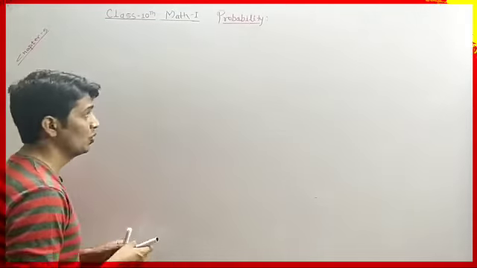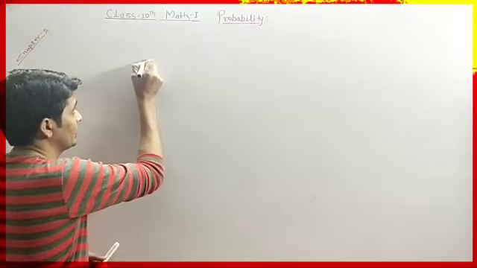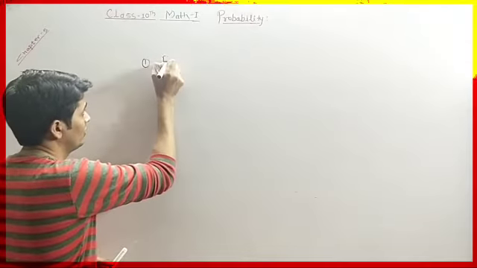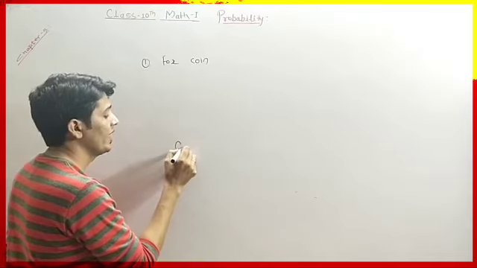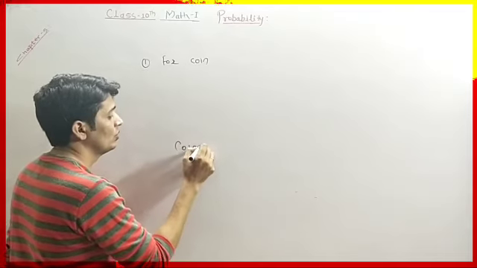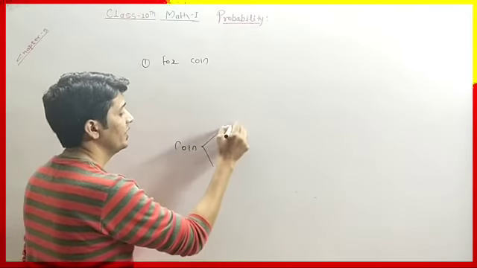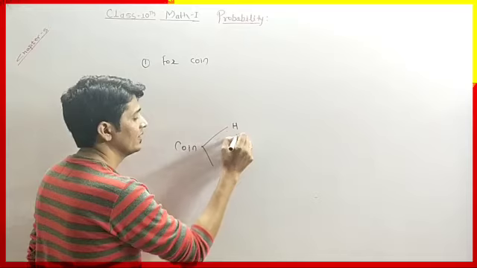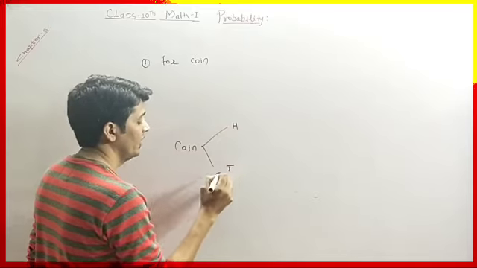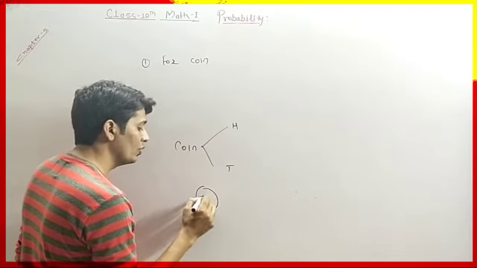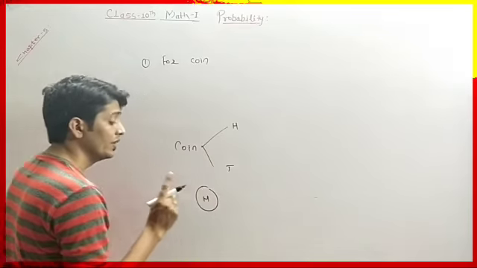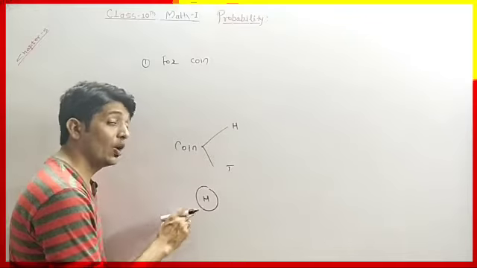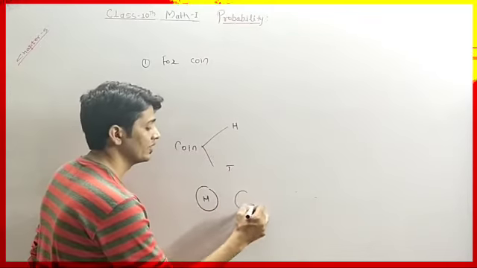Okay, so first for the coin, the coin has two sides. One is head and another is tails. So when we are going to toss the coin, the probability of outcome head or tails is 50%.